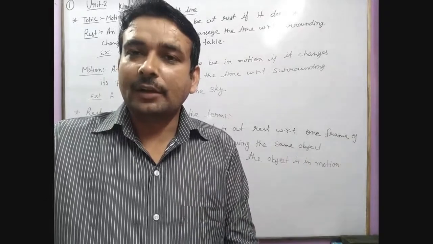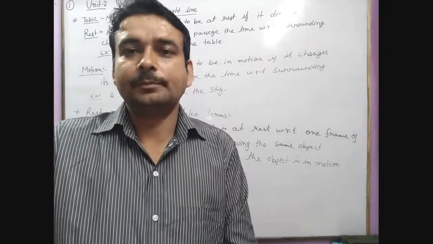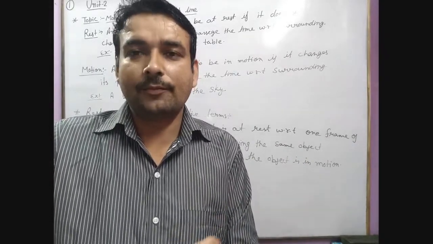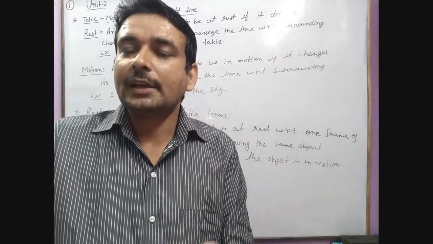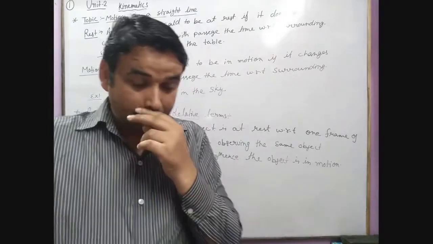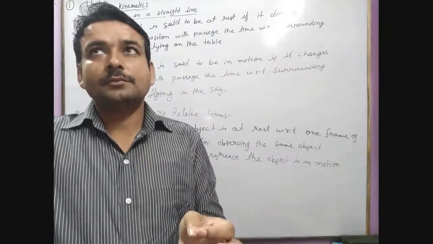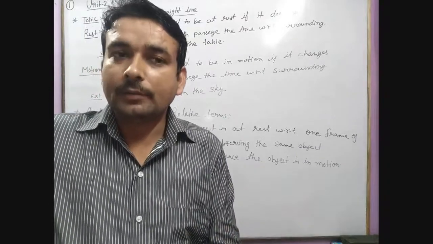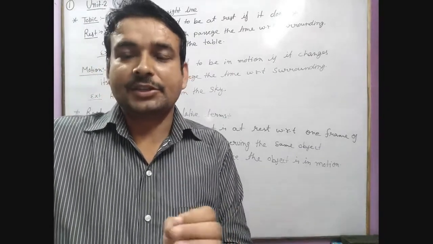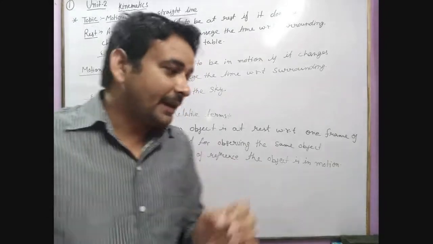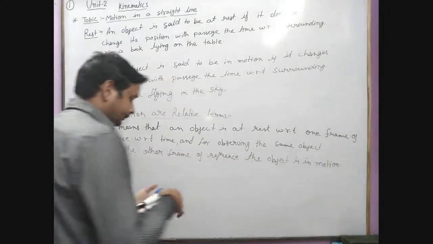This particular system which is used for reference is known as the rectangular coordinate system.